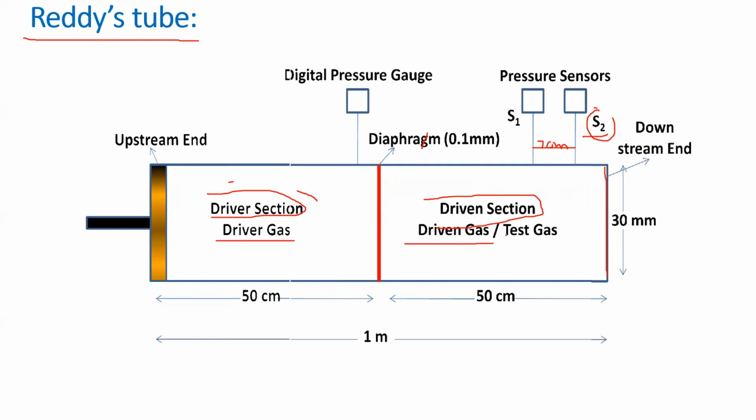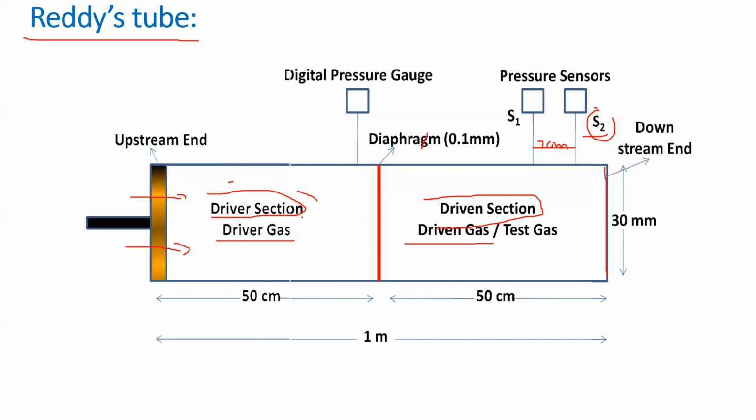Now, the working. When the piston is moved inside, the pressure in the driver section rises. When the pressure in the driver section rises to a certain value that can rupture the diaphragm, then what happens?